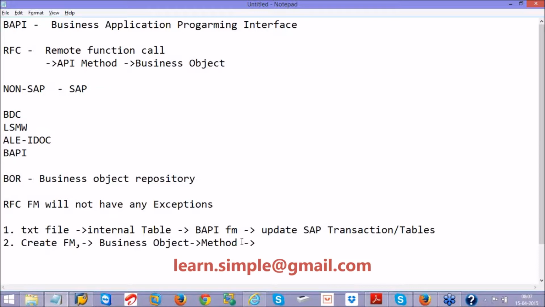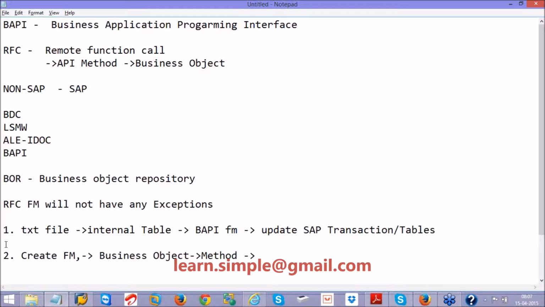But in the second scenario, the exact data communication I may not be able to show because of some technical reasons, but anyway, I will show you the overall idea of how it is going to access. Maybe tomorrow or the day after tomorrow I will prepare it and I can show you the entire integration. So for today I will give you the overall idea. Now let us go to the first example.